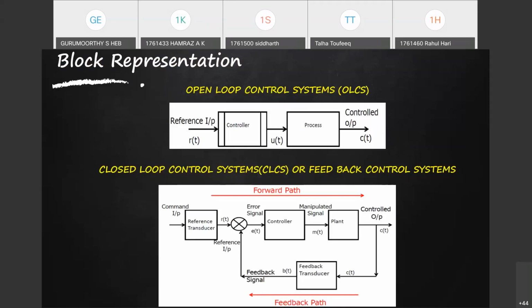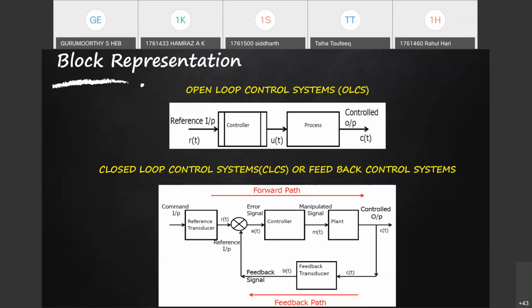which detects the error in the output from the specified value. You want to operate at a specific value of output. If any deviation is observed for any reason, or due to any disturbances, then we will have to have a sensor which senses this deviation, plus or minus, and sends a signal back to the controller.